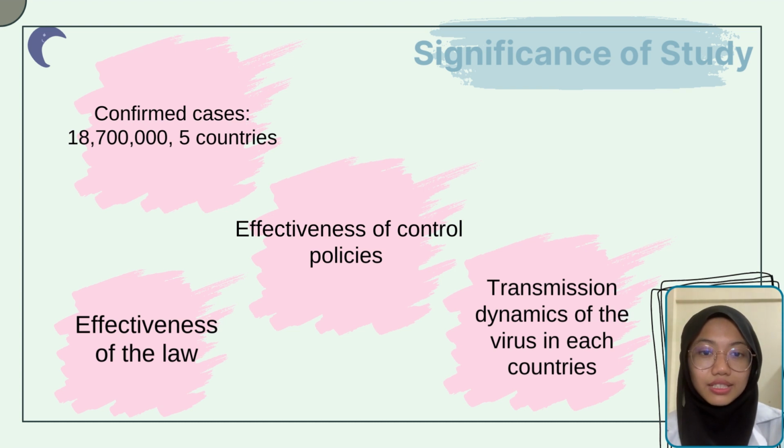Monitoring of the effectiveness of control policy and an understanding of the transmission dynamics of the virus in each of the countries that were impacted on a daily basis are 2 things that are very necessary for our subsequent actions. Thus, it can summarize the effectiveness of the laws that have been made during the pandemic.